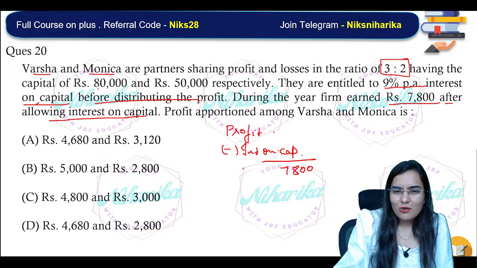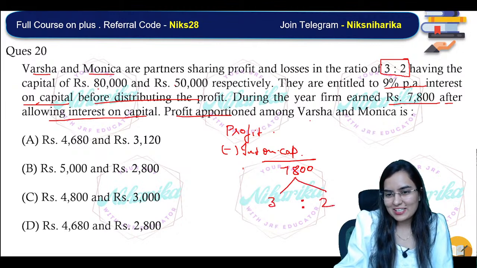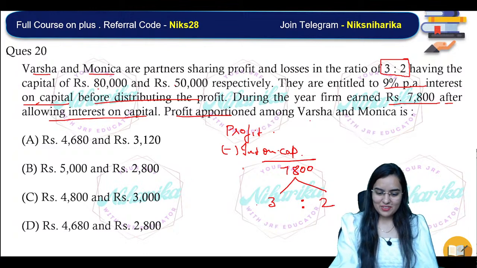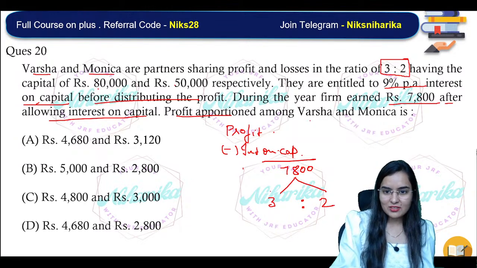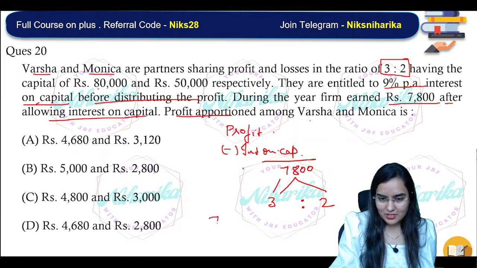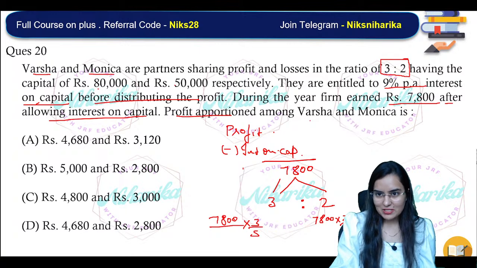So now the profit is to be apportioned among Varsha and Monica. How much profit is apportioned among Varsha and Monica? 3 is to 2. That's it. That is 7,800 into 3 by 5 and 7,800 into 2 by 5. You just have to do that much.